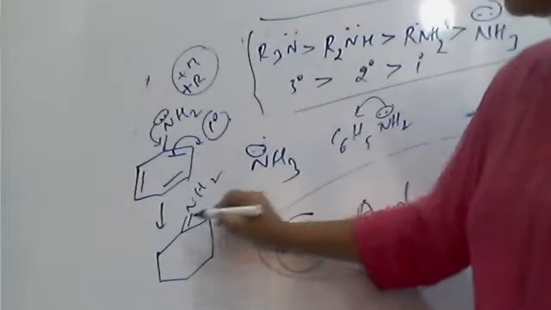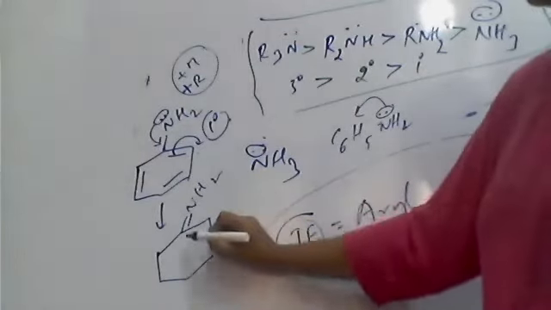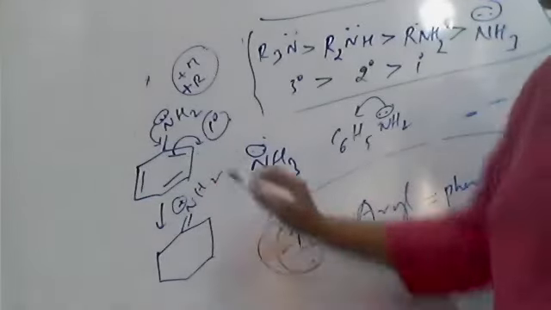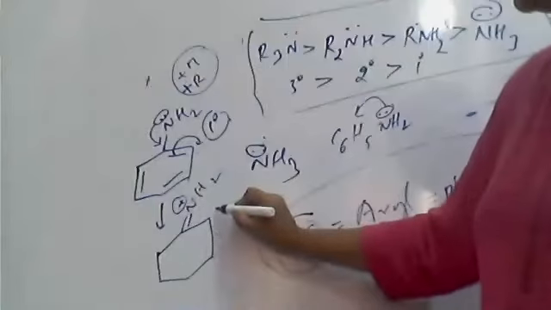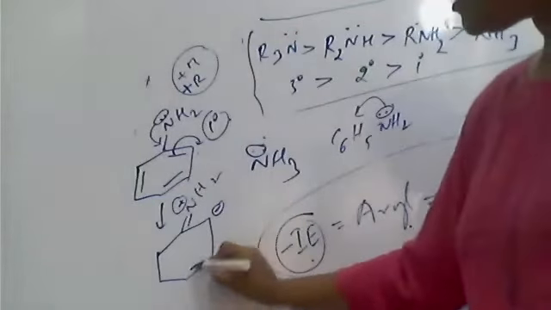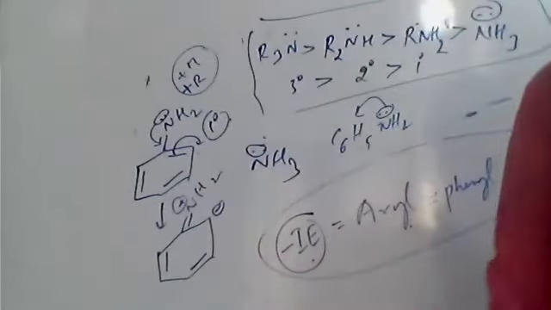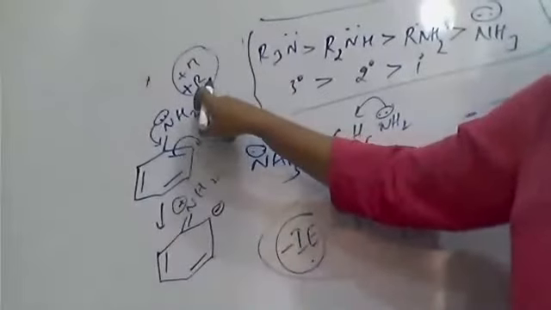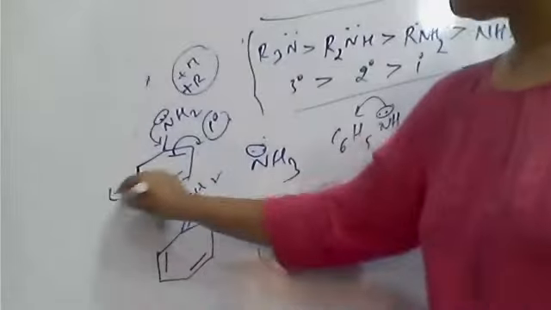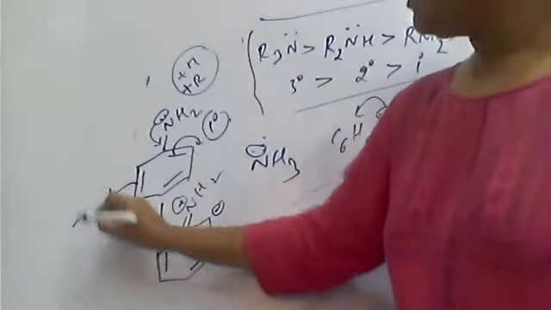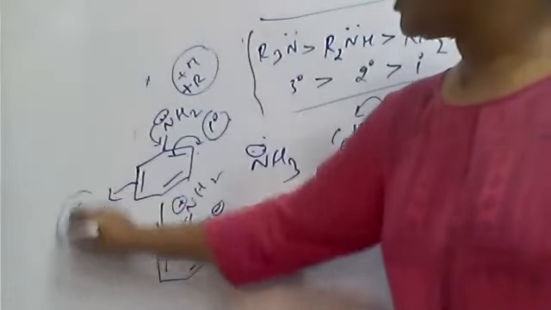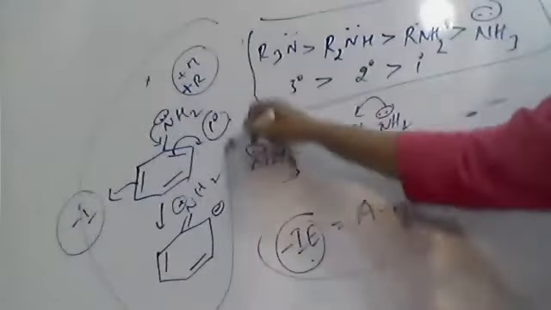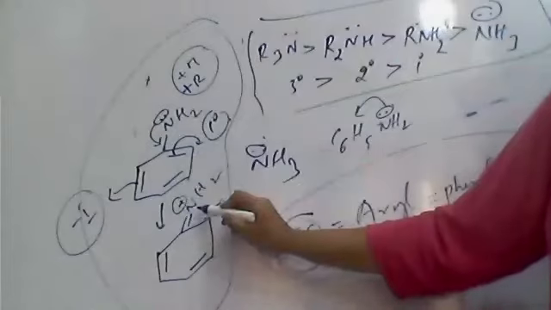There is a double bond between the nitrogen and carbon. With the loss of electrons, the nitrogen gets a positive charge, and this bond shifts here. Therefore there is a negative charge here, and these are undisturbed bonds. As the NH2 group shows plus M effect, and the phenyl aromatic ring shows minus inductive effect, there is unavailability of the electron pair.